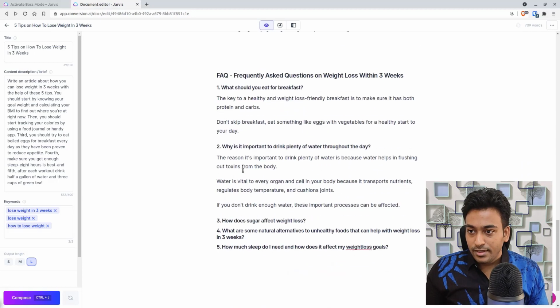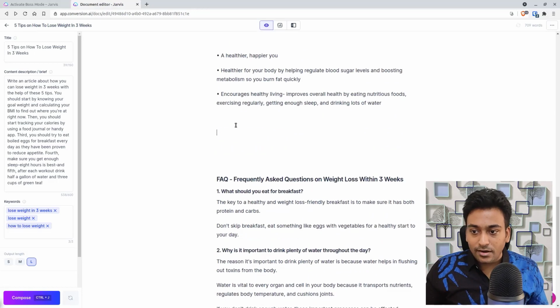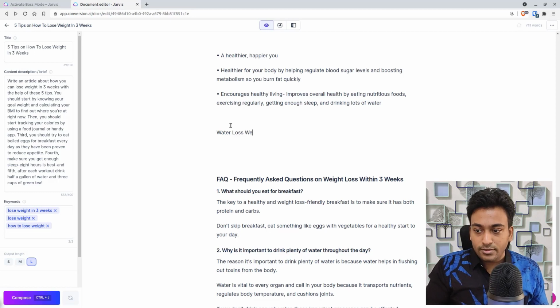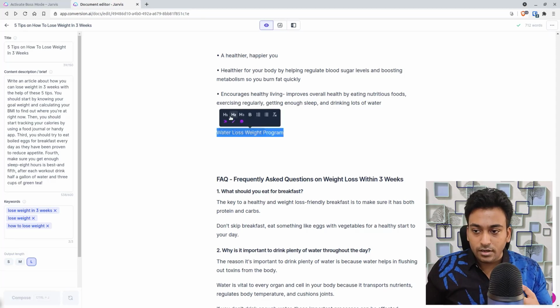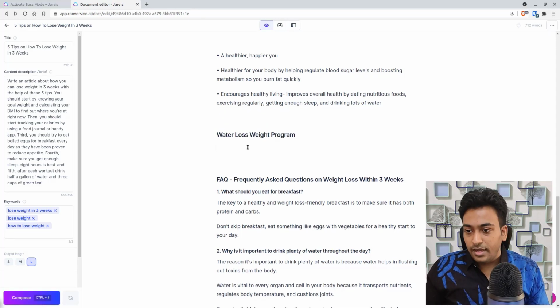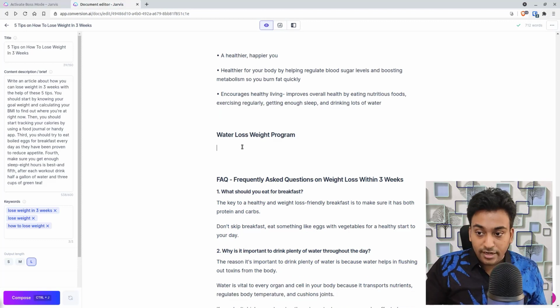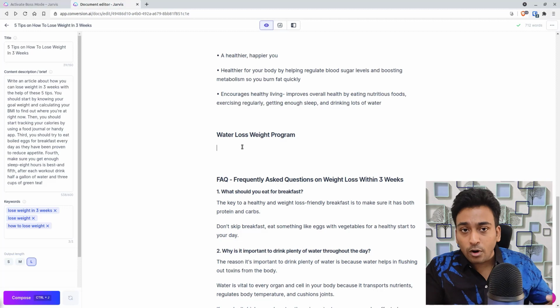For example, let me say inside this article I'm talking about a water weight loss program section. In this case, I'm just going to cover water weight loss. Let me ask Jarvis to give some pros for water weight loss.